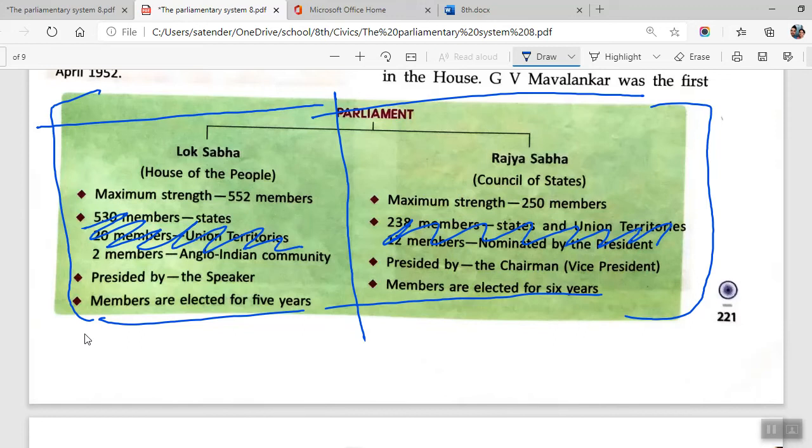Maximum strength is 552, maximum strength 250, presided by a speaker, presided by chairman. Members are elected for 5 years, members are elected for 6 years. So apart from the second point, you will be writing all and you have to write in tabular form. Okay, you have to draw a table. So you should remember that thing.